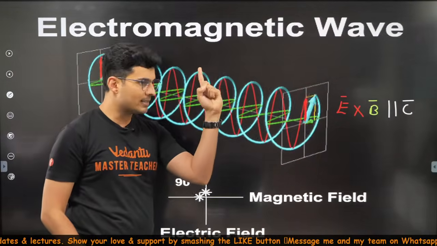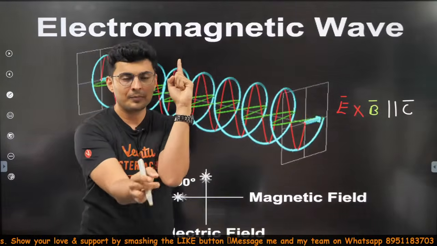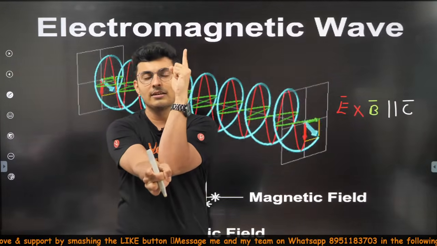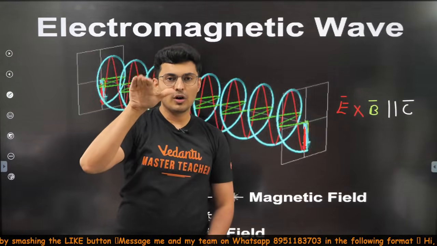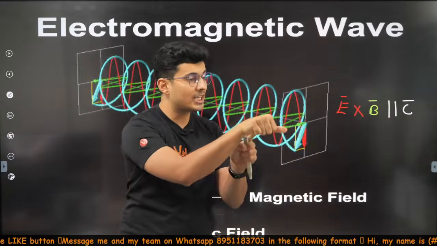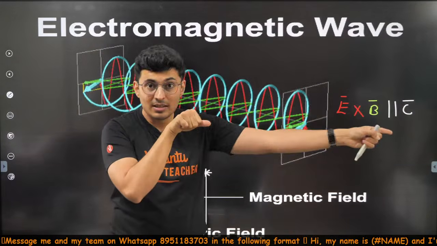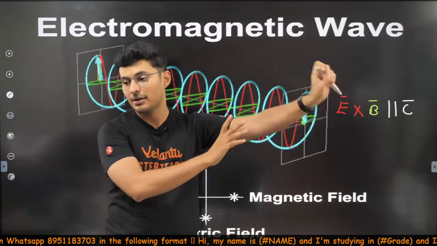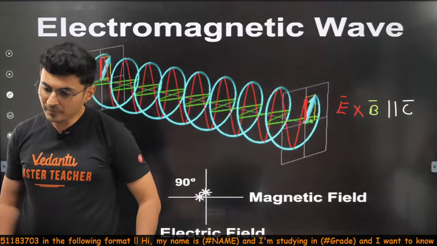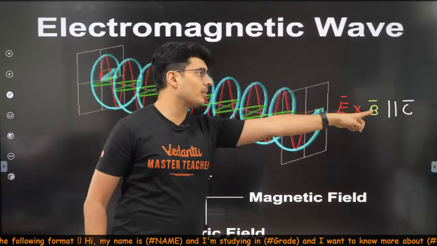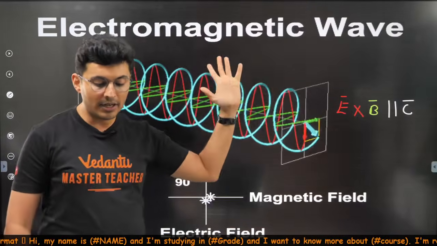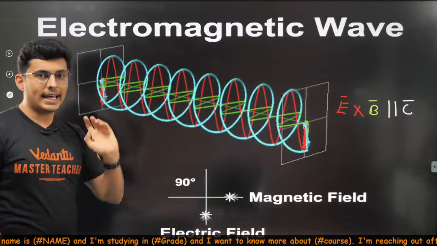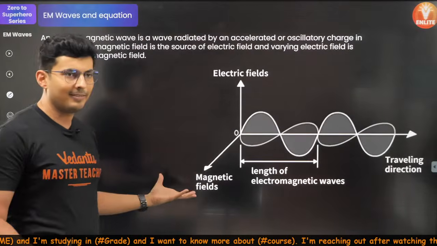If electric field is up, magnetic field is here. Electric field cross magnetic field gives me the direction of the light or the ray, or how they are propagating. Very, very important. So keep this formula in mind. Electric field cross magnetic field gives you the direction of the light or the wave.